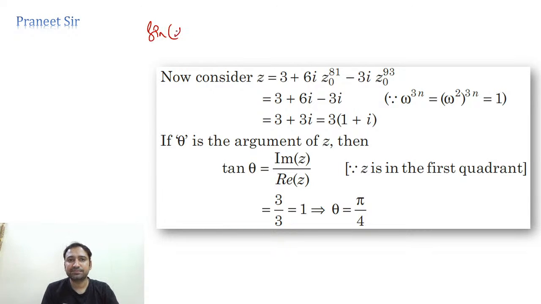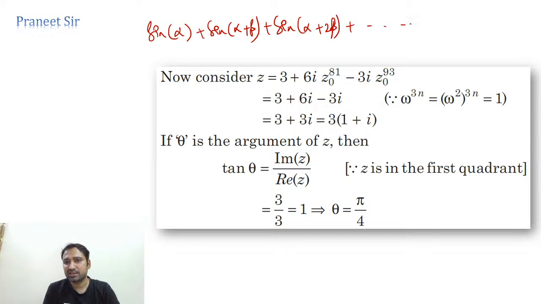Sine alpha plus sine of alpha plus beta plus sine of alpha plus 2 beta. That means angles are in AP. So on up to n terms. Or the nth term you can directly calculate. Nth term is what, guys? Nth term is sine of alpha plus n minus 1 into d.